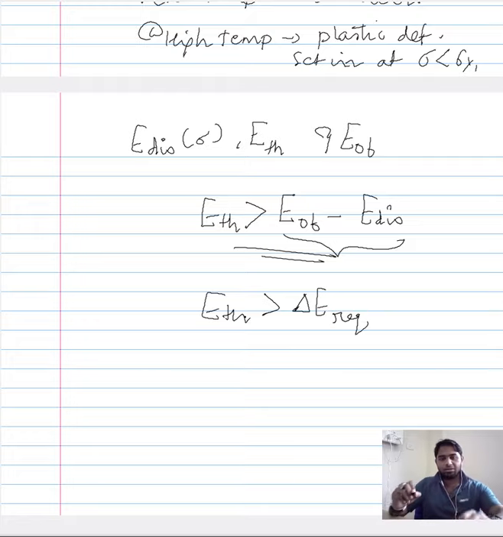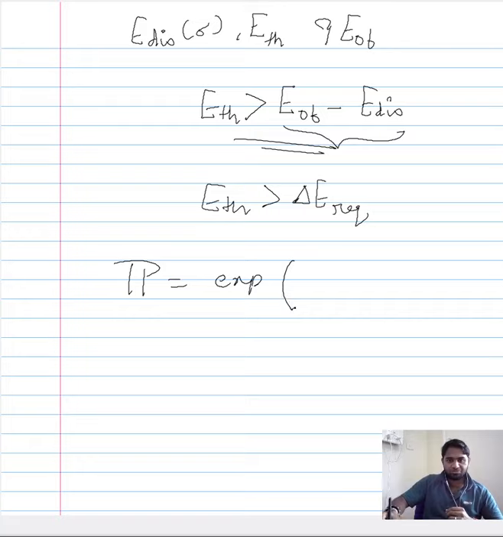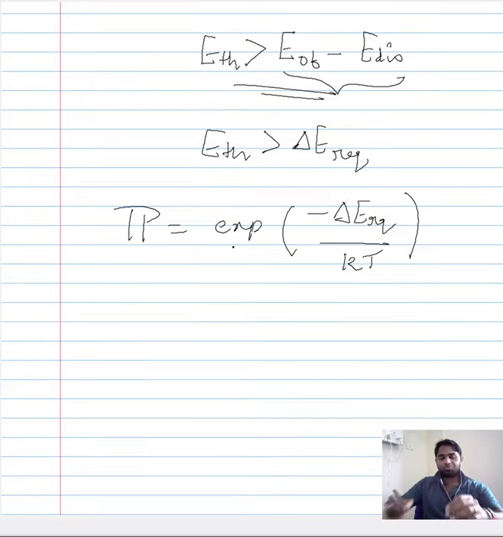Only when this criteria is fulfilled has the thermal energy achieved its purpose, that is, the thermal energy has enhanced the plastic deformation of the material. Now, we saw that the probability that a dislocation would overcome the required energy for the propagation is given through this expression. We have expressed it in this manner, with kappa T. And we saw that with increase in the temperature, this probability increases.